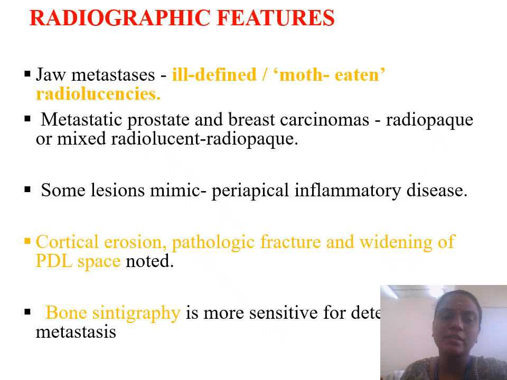Radiograph. The radiograph shows ill-defined or moth-eaten radiolucency, and metastatic prostate and breast carcinomas usually have radio-opaque or mixed radiolucent radio-opaque lesions. Some lesions mimic periapical inflammatory disease. Cortical erosion, pathological fracture, and widening of the PDL space can also be noted. Bone scintigraphy is most sensitive for detection of these metastatic tumors.